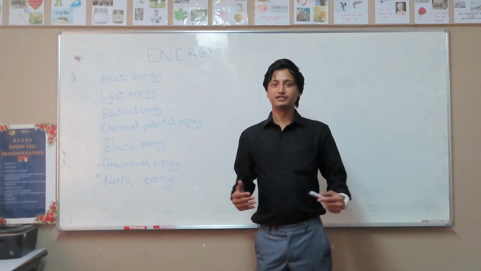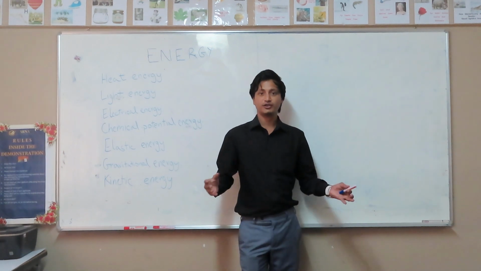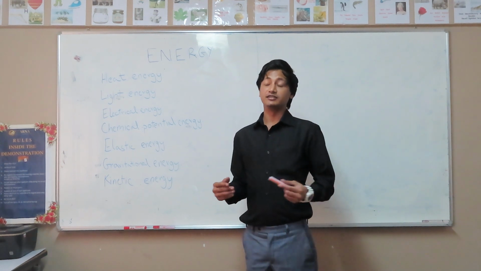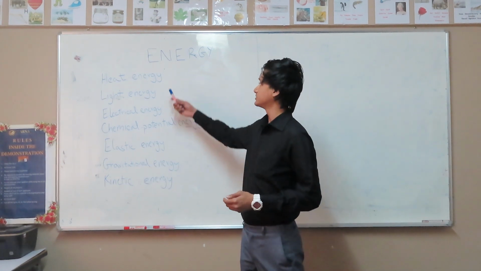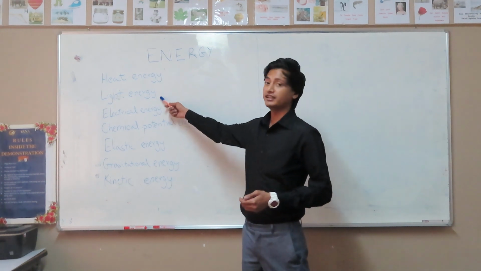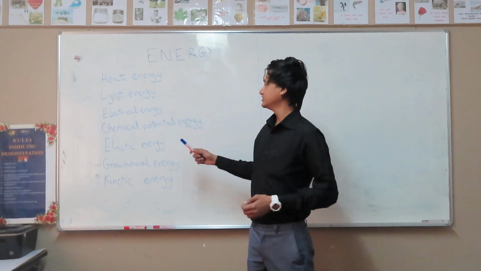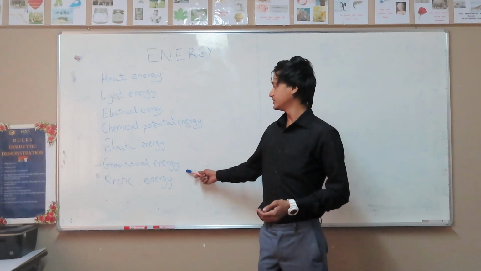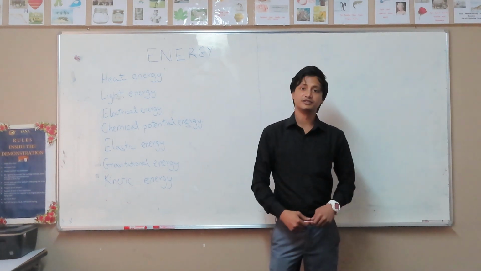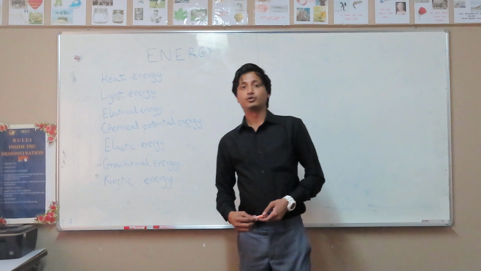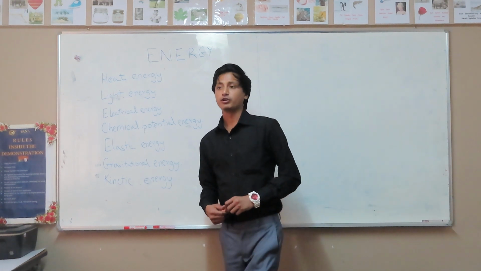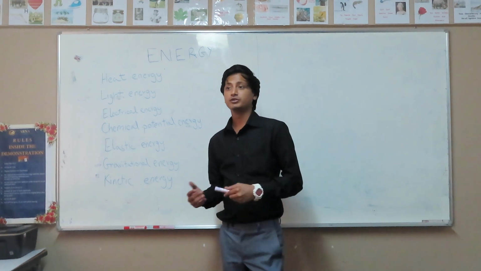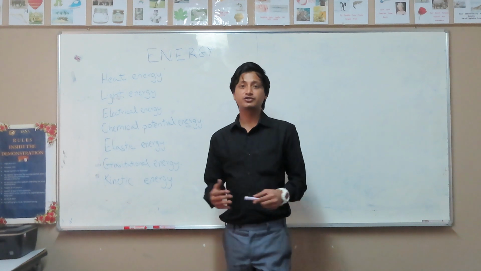So, what is energy? Energy is all around us in different forms. It can be in most forms such as heat energy, light energy, electrical energy, chemical potential energy, elastic energy, gravitational energy, and kinetic energy, and more. So when we think about energy, what are we actually talking about? We're talking about the movement of an intangible object.